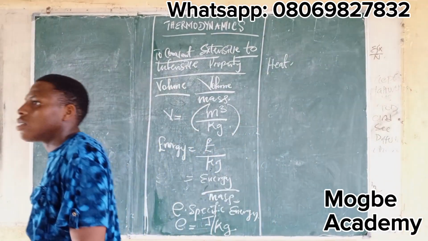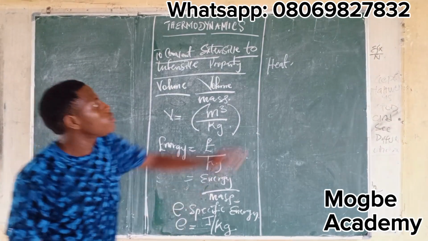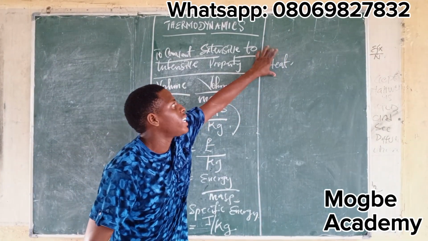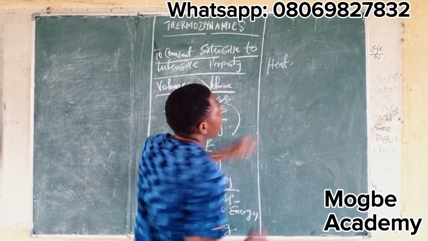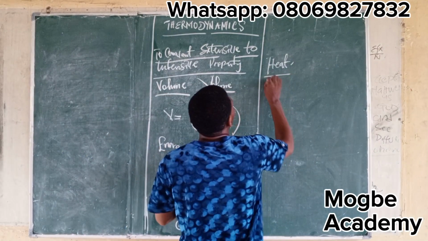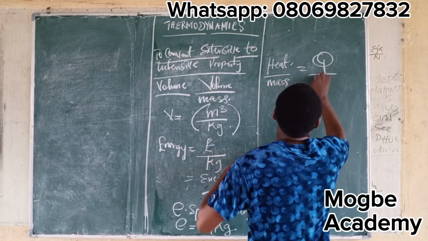Another example, which is heat. What is heat? Heat is an extensive property. So how do we convert this extensive to intensive? We divide by mass. So if we divide by mass, it will now be heat over mass, which is equal to big Q over kilogram.